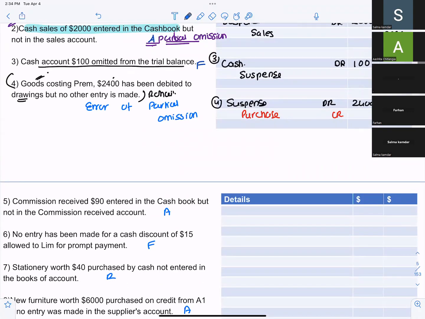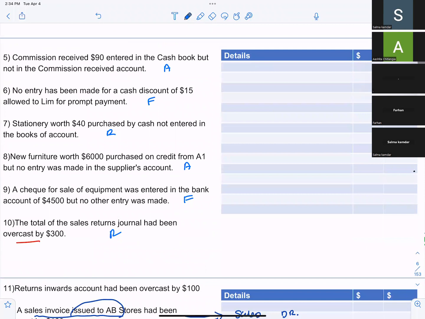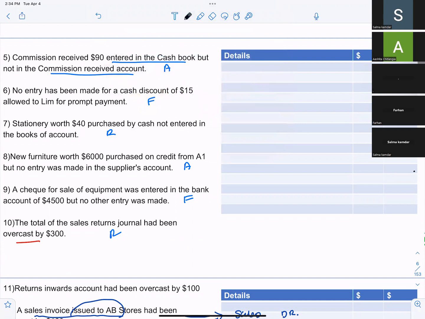Commission received of $90 entered in cash book, but not in the commission received account. Which error is this? Partial omission. Why partial omission? Because it is entered in the cash book but not in the commission received account.